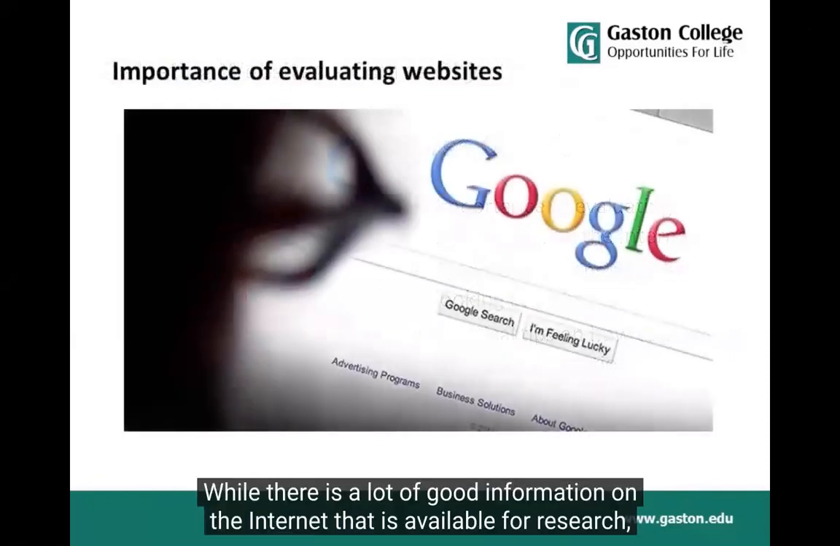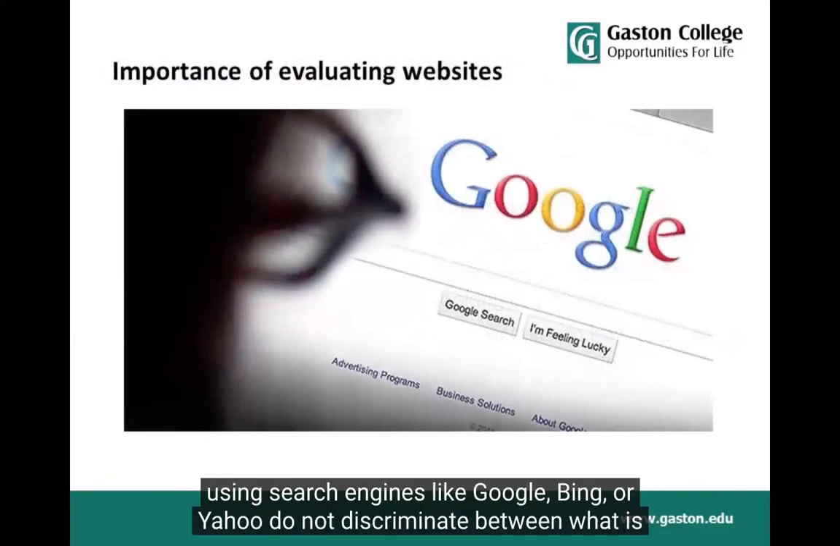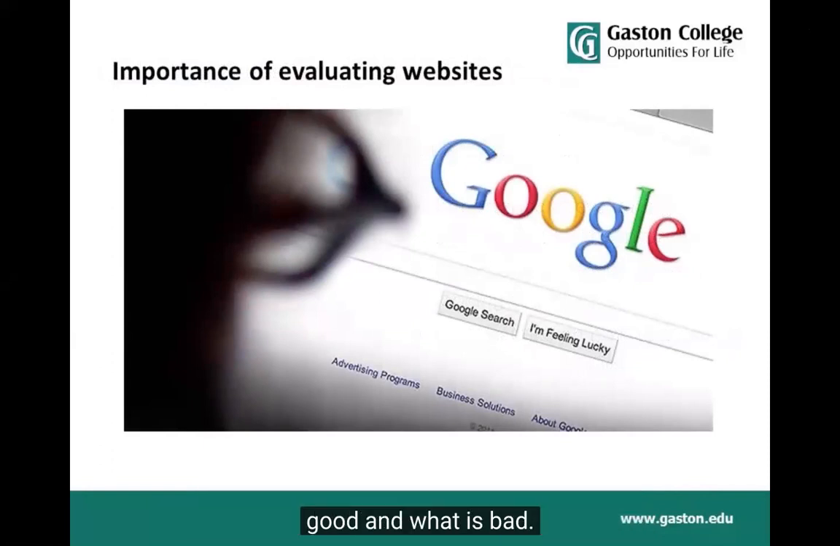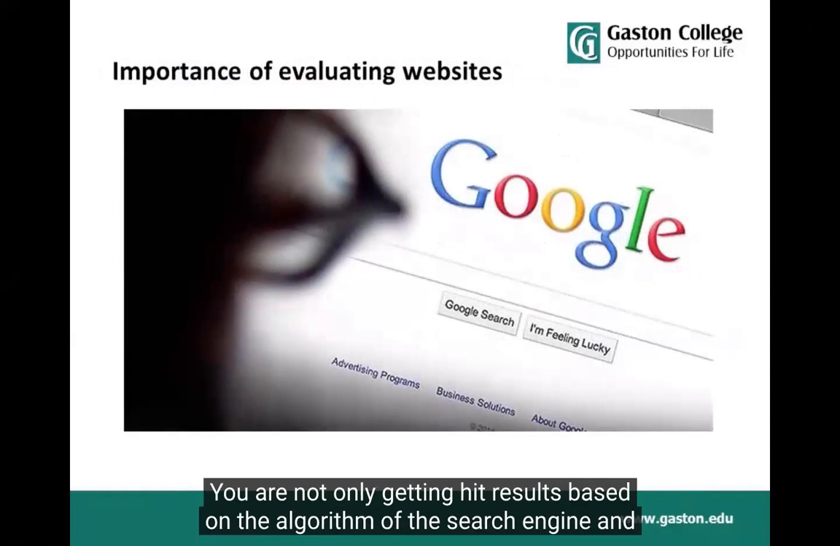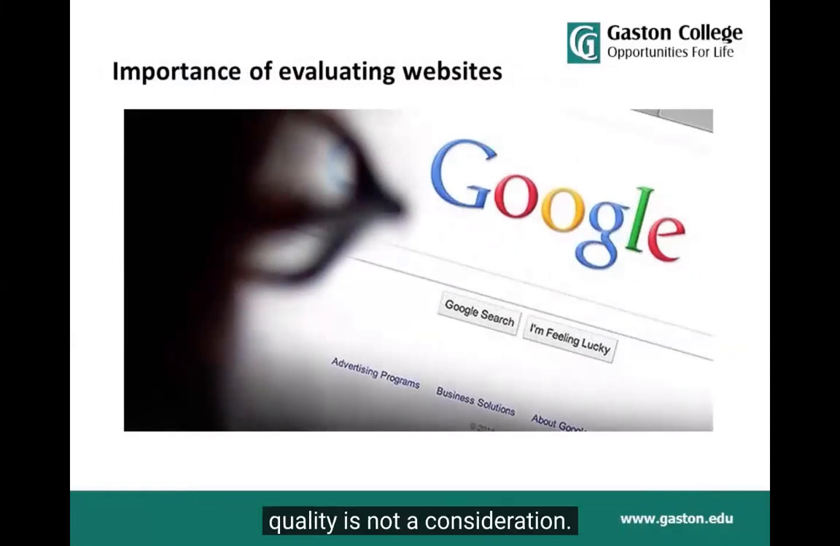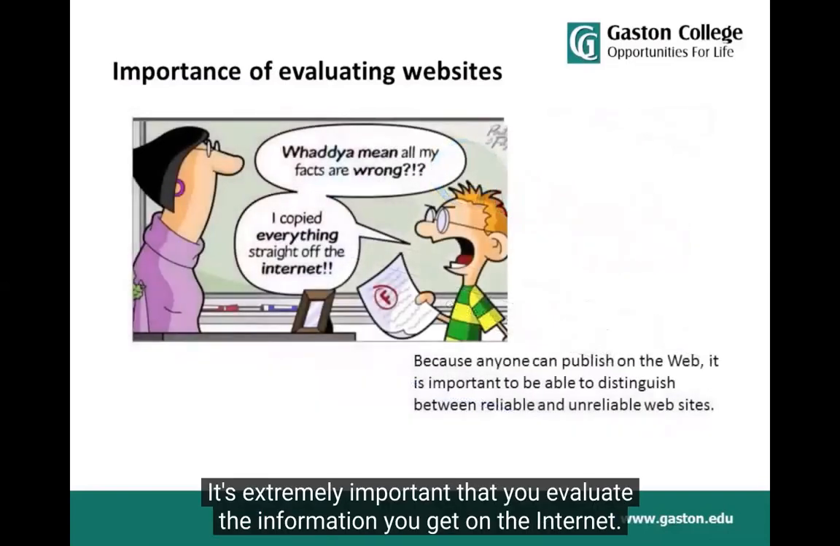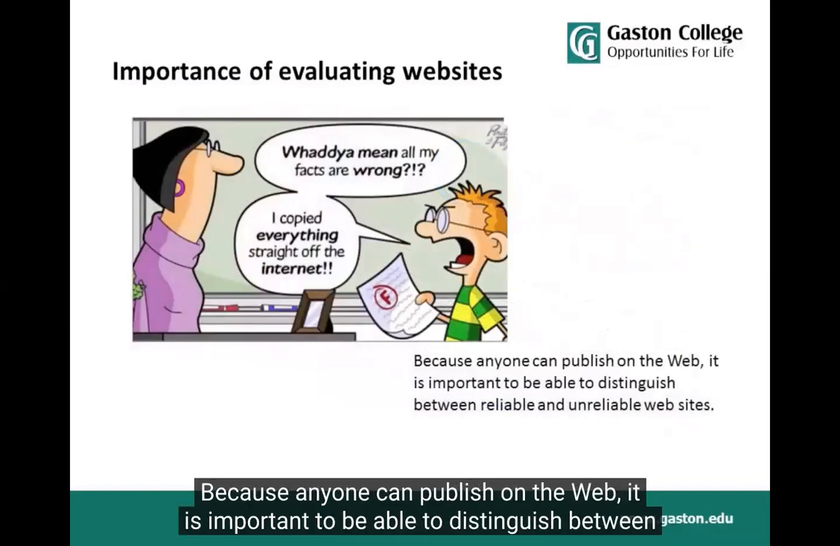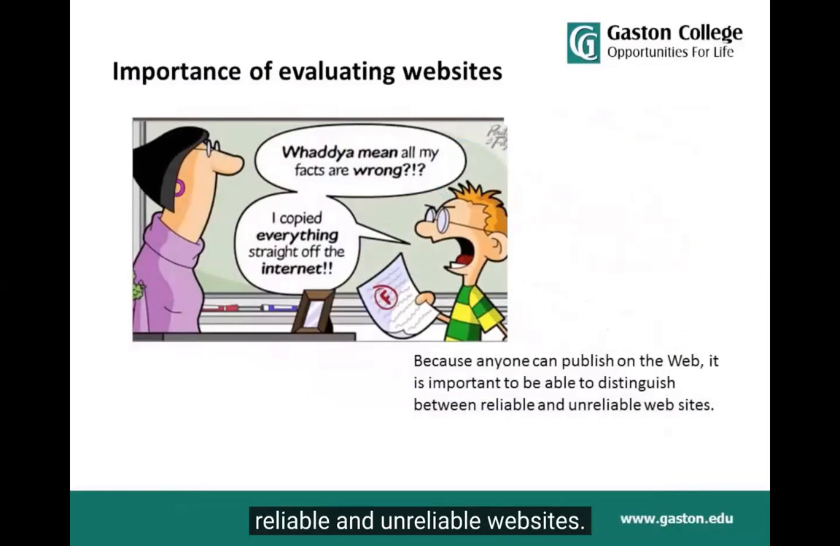While there is a lot of good information on the Internet that is available for research, using search engines like Google, Bing, or Yahoo do not discriminate between what is good and what is bad. You are only getting hit results based on the algorithm of the search engine, and quality is not a consideration. It's extremely important that you evaluate the information you get on the Internet. Because anyone can publish on the web, it's important to be able to distinguish between reliable and unreliable websites.